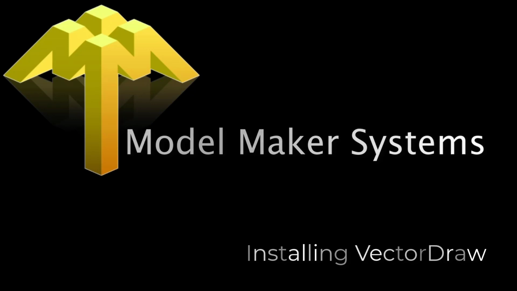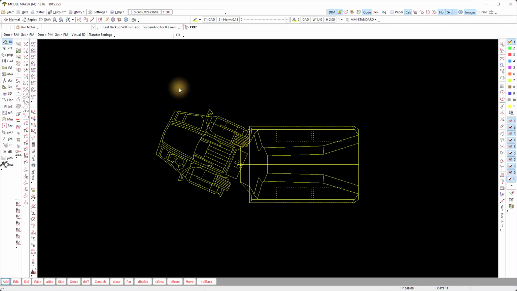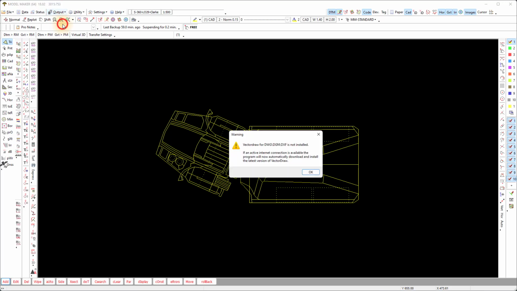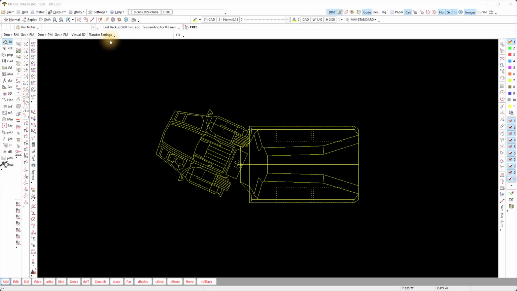This is an illustration of how the VectorDraw installation works and how to fix any problems related to your VectorDraw installation. When you output a file and you get this warning, or when you go to output DWG-DXF and you get this warning, your 90-day evaluation, you can follow the prompt.